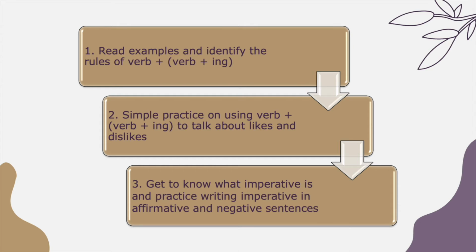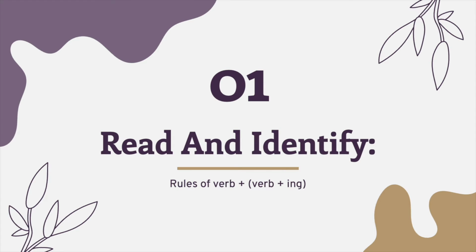And finally, we shall get to know what imperative is and practice writing imperative in affirmative and negative sentences. So, without further ado, let us move on to the first activity of our lesson today, which is to read and identify rules of verb plus ing.